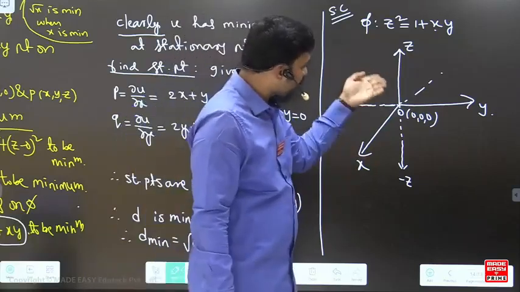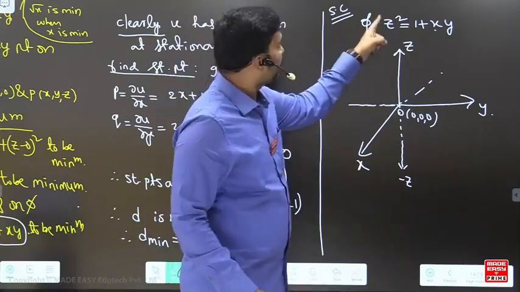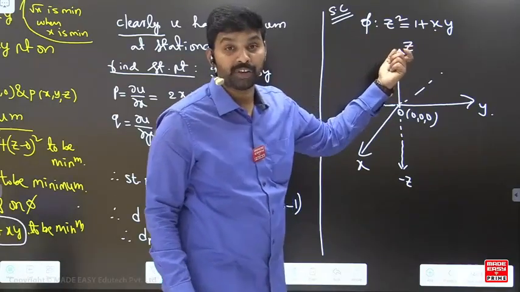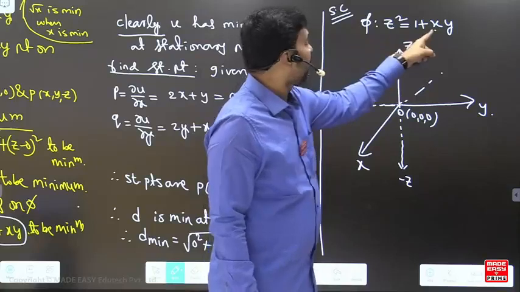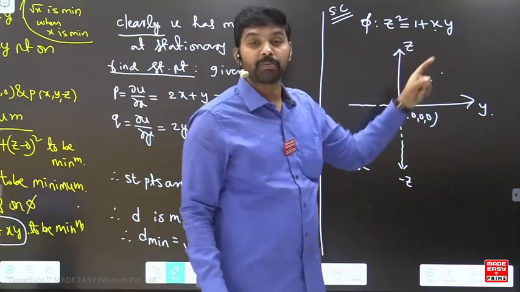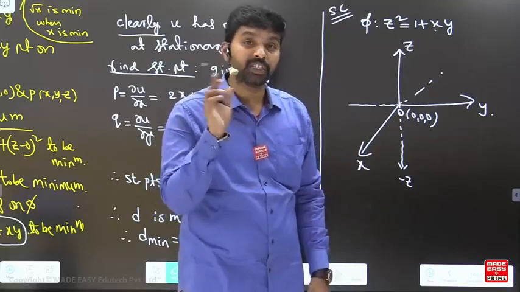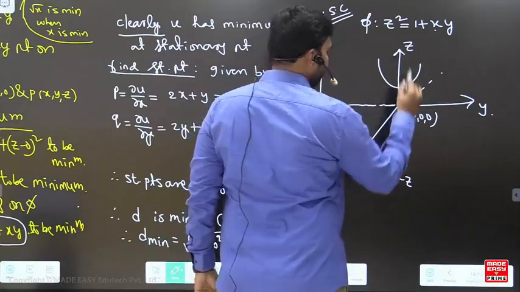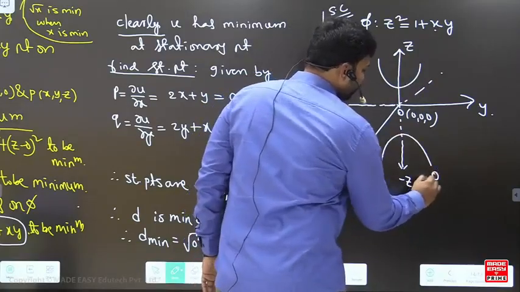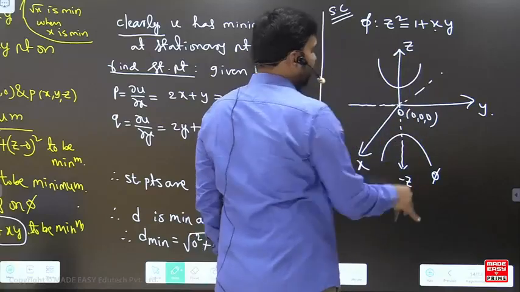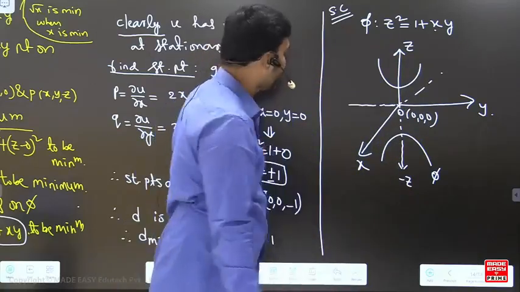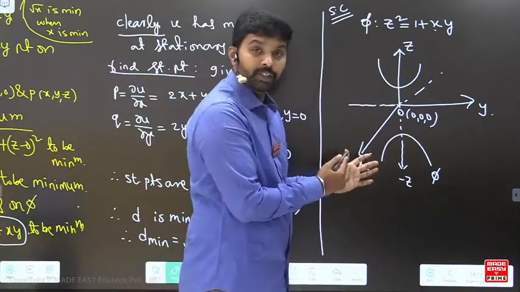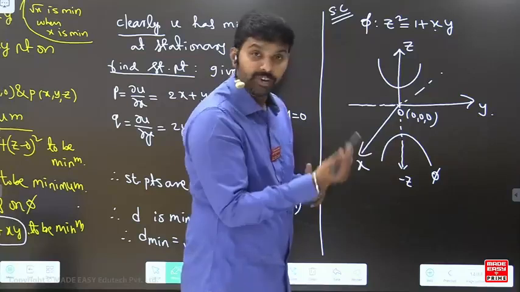Suppose it is minus z: for minus z also the function has the same value, and for plus z it is also the same value. If you take plus z and replace x by minus x and y by minus y, the function is not changing. That means it is symmetric about the origin, so this will be on this side here. This is the phi. Now you can see that it is symmetric about x, y, z, and the origin.